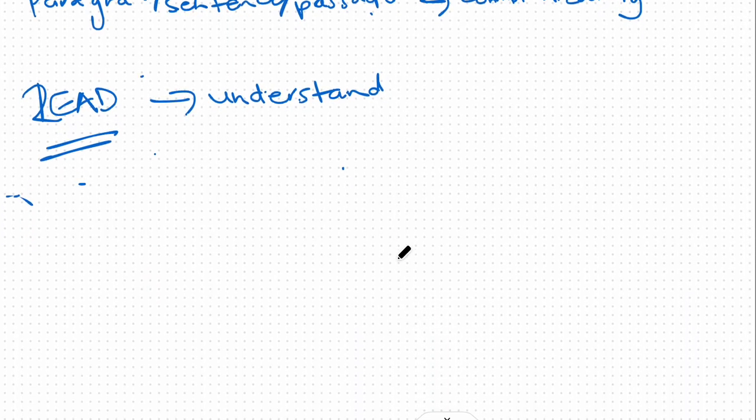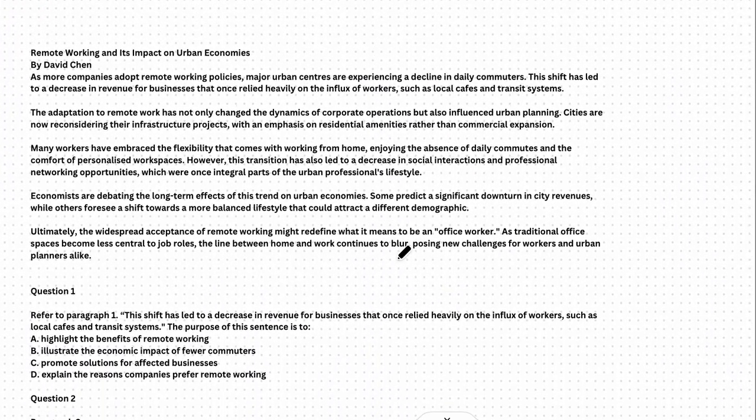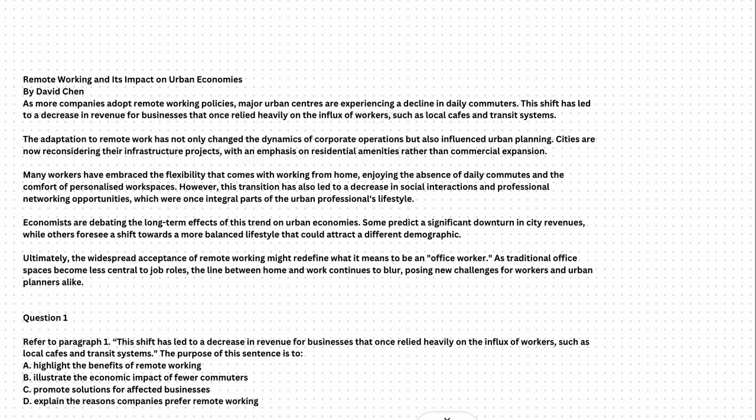And I'm going to scroll down to a passage about remote working and the impact it has on urban economies. And I'm going to give you a few minutes to read it before we jump into the question. If you haven't managed to get an idea of what the entire passage is, you can click pause, read it, and then continue on.